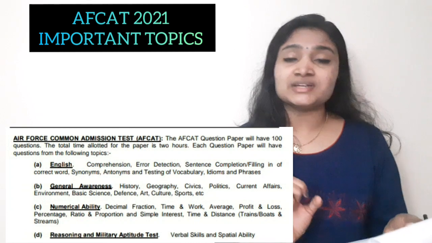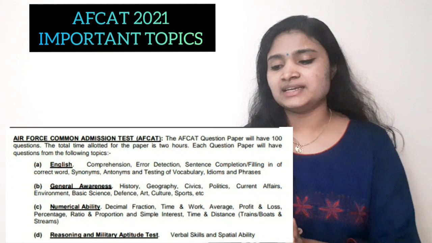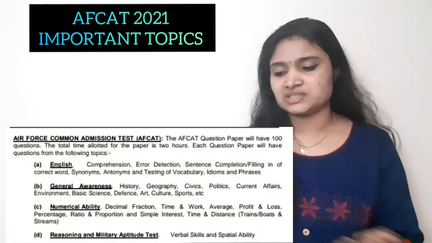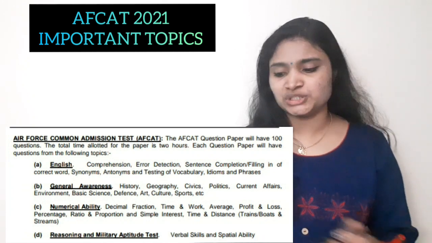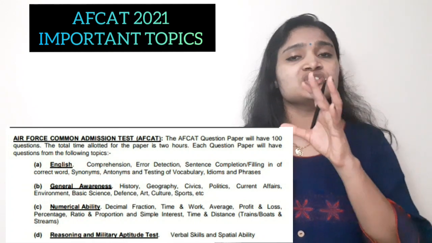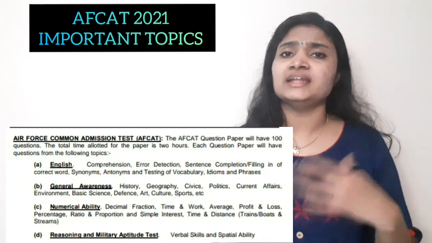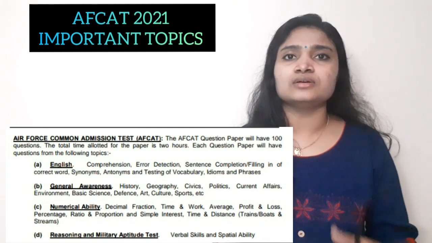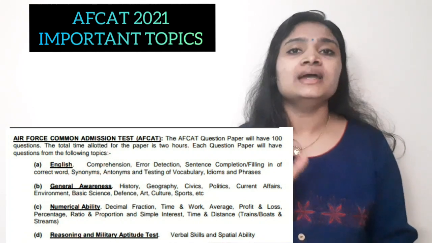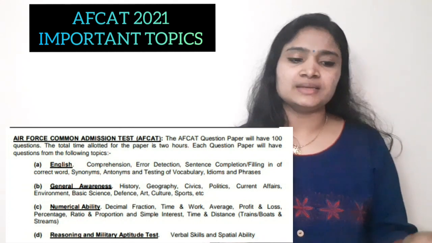Next one is numerical ability. In numerical ability, you have to study decimal fraction, time and work related problems, average, profit and loss, percentage, ratio and proportion, simple interest, time and distance, trains, and boats and streams. These are very important areas. You will face these types of questions in any examination, government organization examinations or any aptitude examinations. Here also the syllabus is almost the same. So these are the areas you have to prepare for numerical ability.